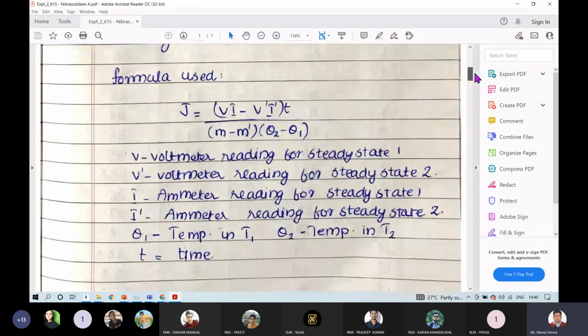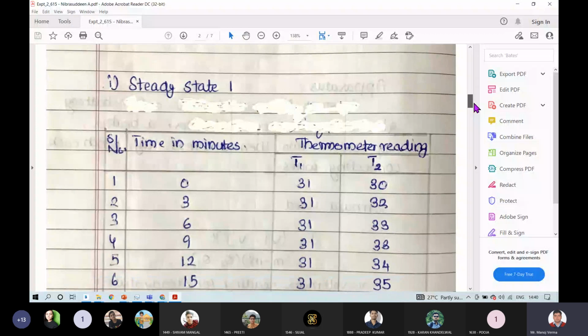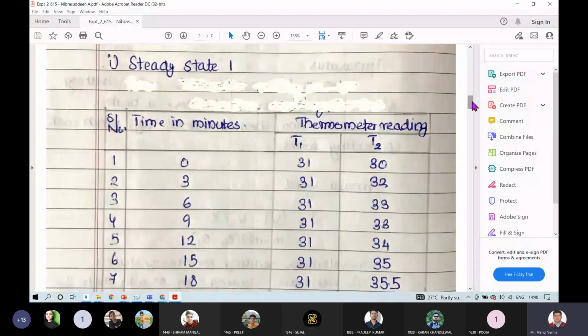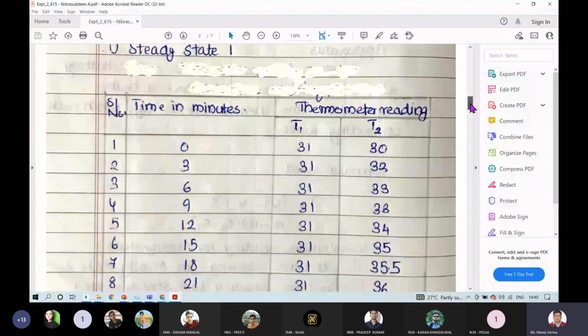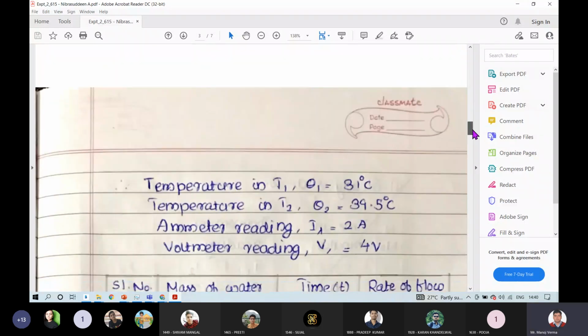You can see you have to write this formula. This is slightly different, but use that formula. So first is initial temperature, written here. Steady state 1 has to be achieved: at 0, 3 minutes, 6 minutes, 9 minutes, what observations have come on T1 and T2, you have to make a table of this, and at last entries of the table you can see we are achieving steady state.